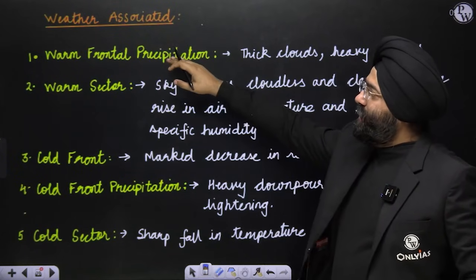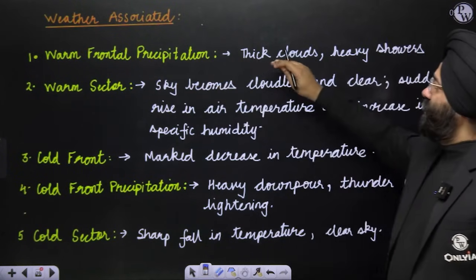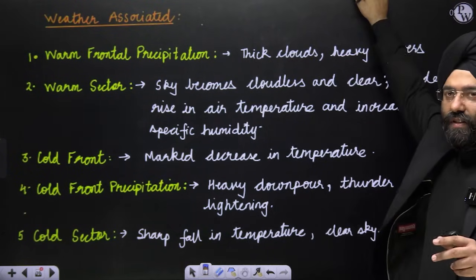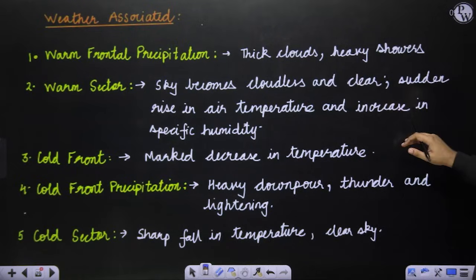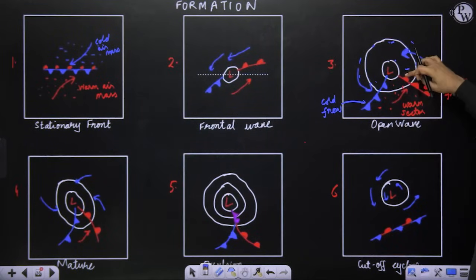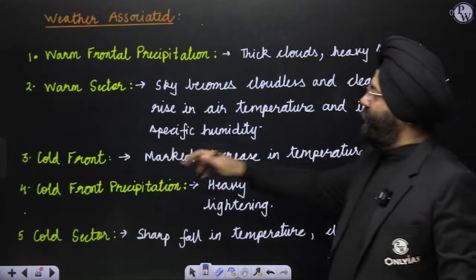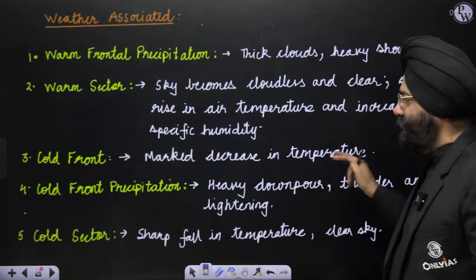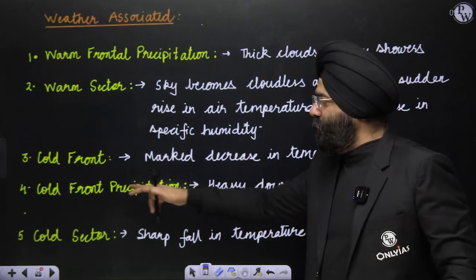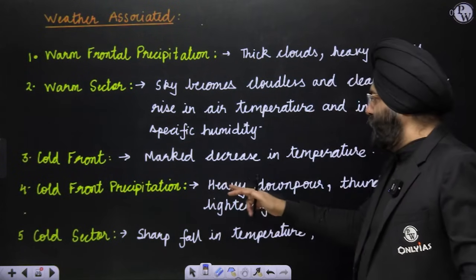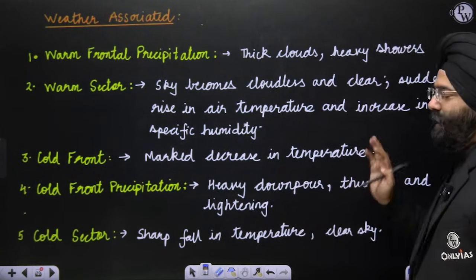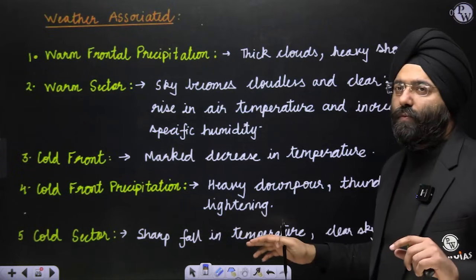The warm frontal region has precipitation, thick clouds and very heavy rainfall. So when I'm talking about the warm sector, an increase in temperature, the warm front over here, very heavy rainfall happens. The cold front is marked by a decrease in temperature. Cold frontal precipitation happens, heavy downpour, and thunder and lightning happen there.